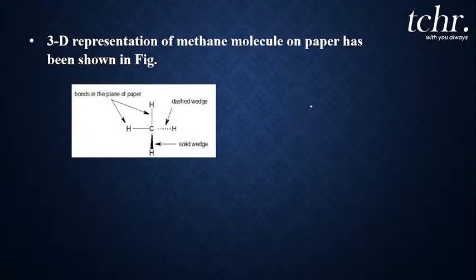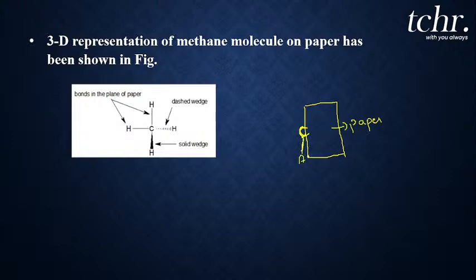For example, this is a two-dimensional sheet of paper I have. When I represent an organic compound, if this is a carbon atom, one atom that is attached is towards you.